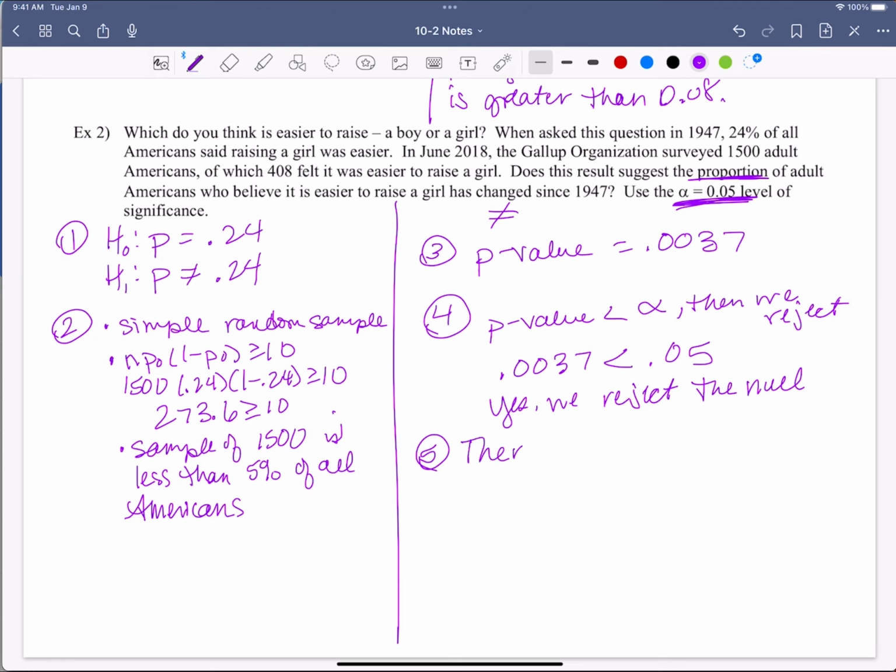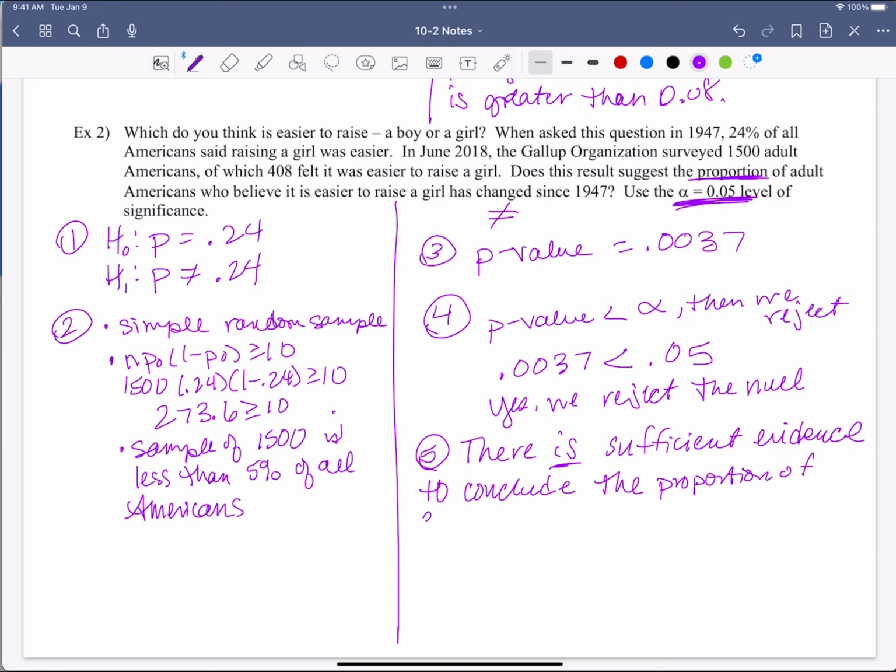So there is sufficient evidence to conclude the proportion of adult Americans who believe it's easier to raise a girl has changed since 1947.